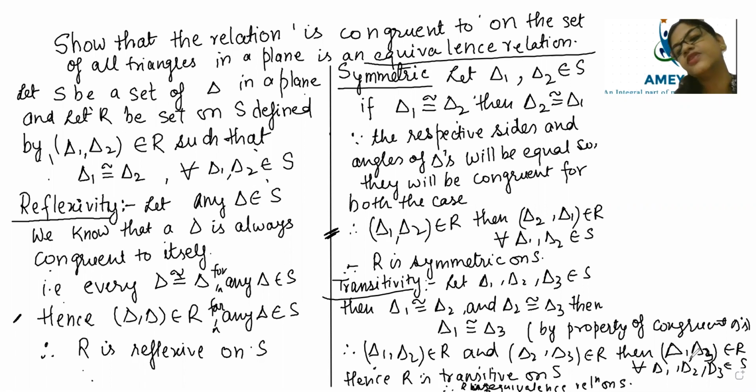Hence R is reflexive on S. So R is an equivalence relation on S. So everything we have understood about that. Now shall we go for the next question?